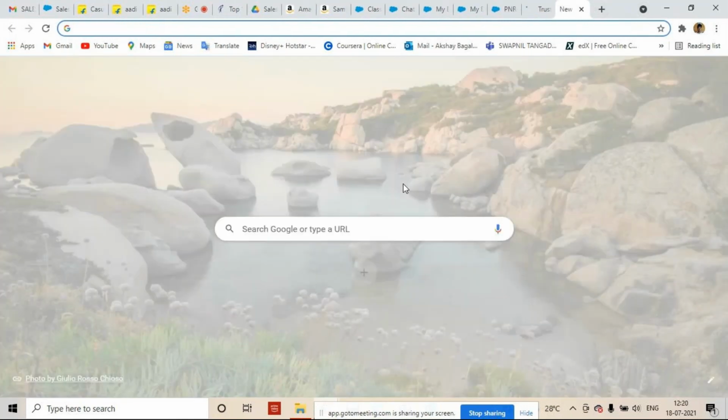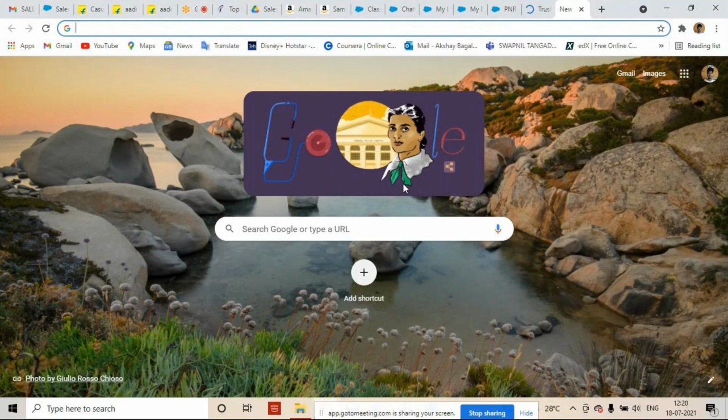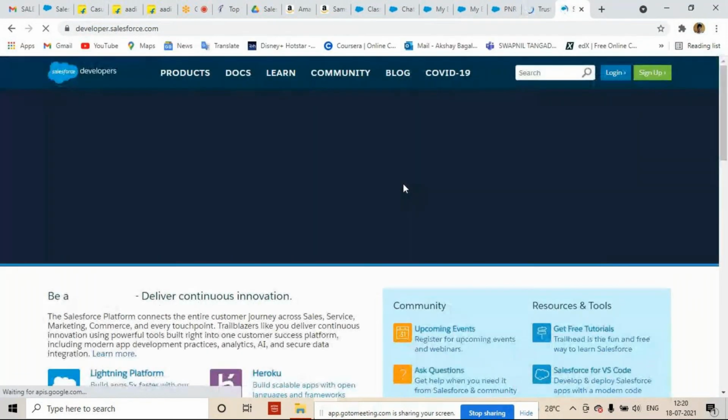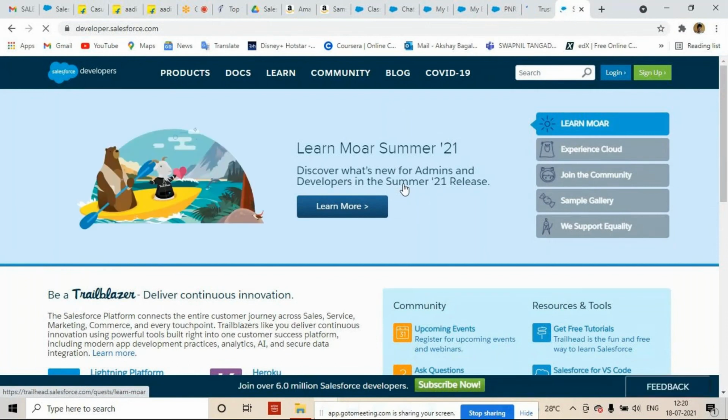Now, regarding your account creation in Salesforce, we have to go to developer.salesforce.com. If you want to learn Salesforce, they provide two free licenses, and they are for life. It is not like it is going to expire in one month, right? This license will be available as long as you remember your username and password.